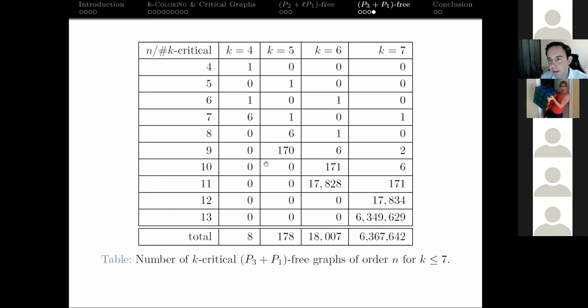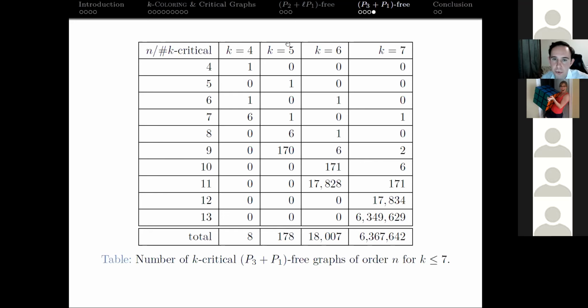And with that, we were able to fill out this table, right? So we have the upper bound on the order, and we were able to get the complete list, right? I know this isn't the complete list of graphs. This is just the numbers of each, but there's just too many graphs to list on a slide here.